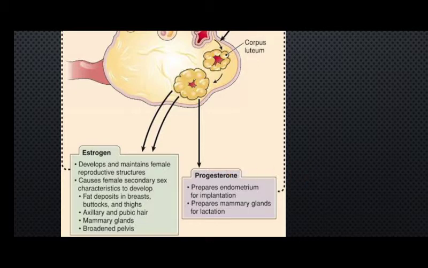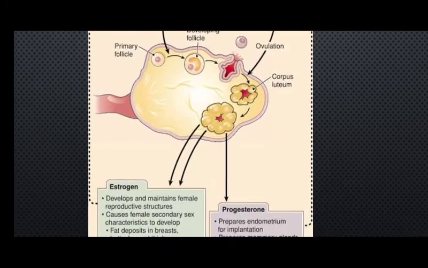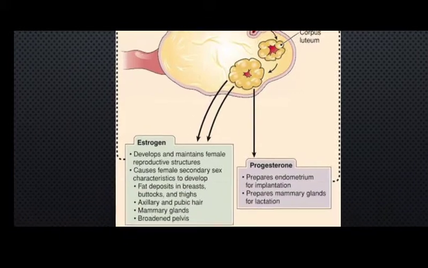And as shown here, it also produces a little bit of estrogen. Not wrong, it does produce a small amount of estrogen, but mainly the estrogen is released by the follicles. This Graafian follicle that we see is responsible for production of the estrogen. Okay, now what is the purpose of this estrogen?